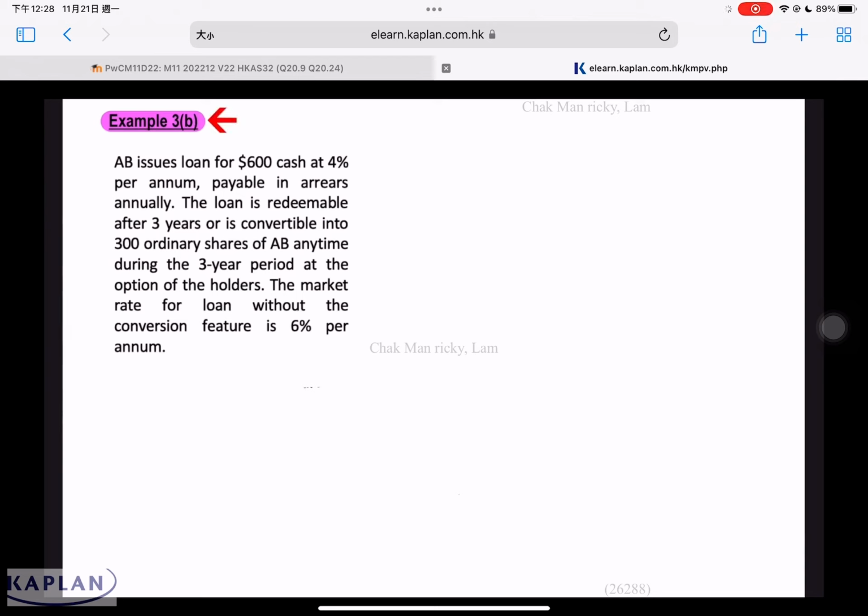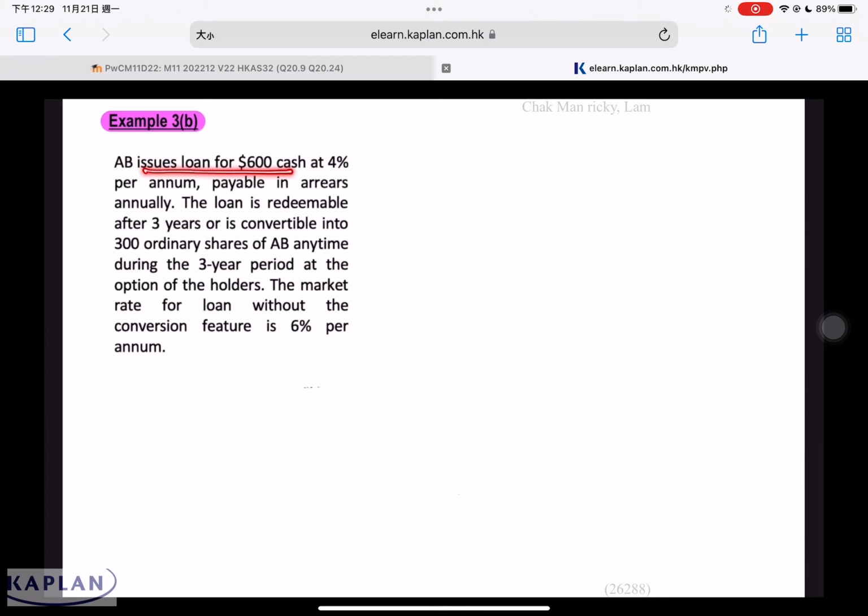Case B, we try to understand the substance of the contractual arrangement. We do not just look at the legal form. If you look at the legal form, loan means financial liability. But for financial reporting, we have to identify the substance of the contractual arrangement to decide the accounting treatment. For this question, the company issues a loan for $600 cash.